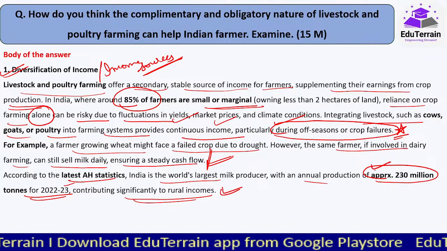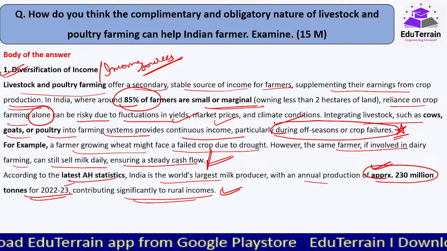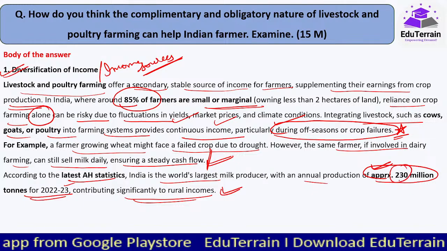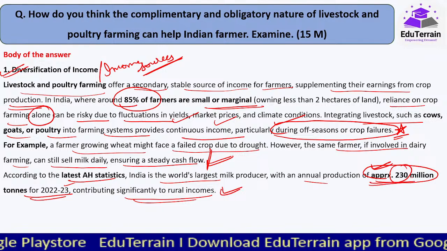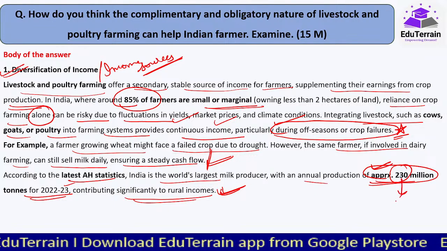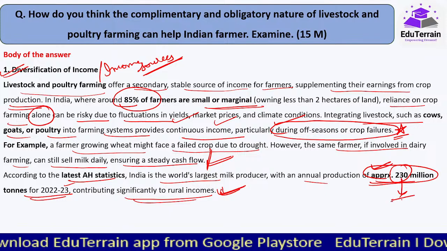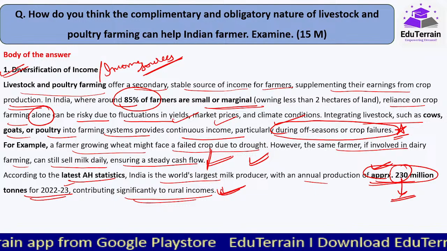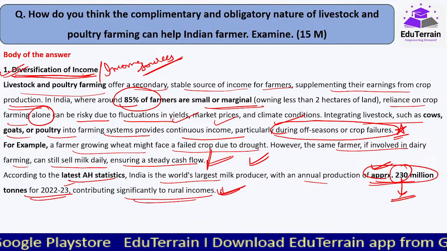And here when we talk about, always please remember whenever you are giving any figures, अगर आपको थोड़ा सा confusion है तो approximately डाल दीजिए and close 5 to 10 plus or minus चलेगा. So here it was 230.88 or something. So I have given approximately 230. That also would do. Okay, and this also is currently not sufficient for the Indian population. जितना population है उसको support नहीं कर रहा. So the more that we indulge into this, the more it would be helpful. So here first thing we are focusing on diversification of income or income sources.